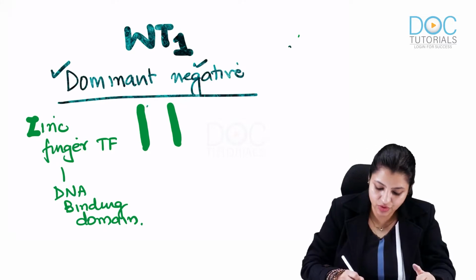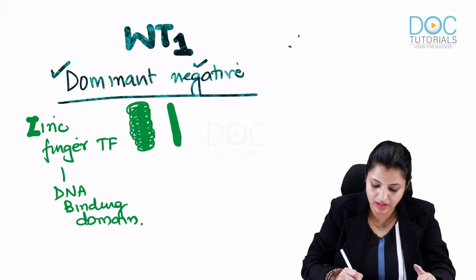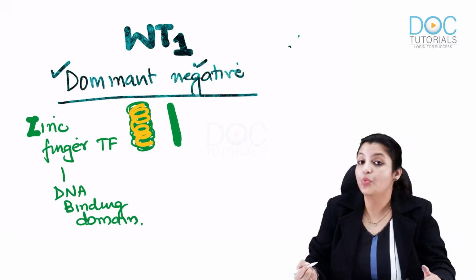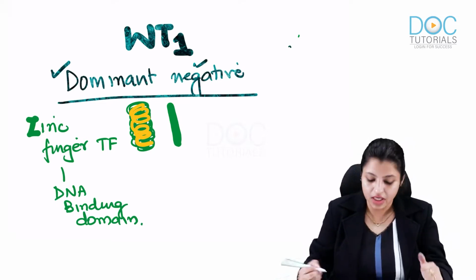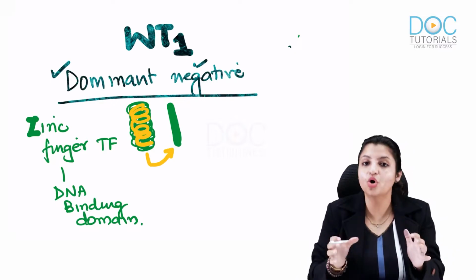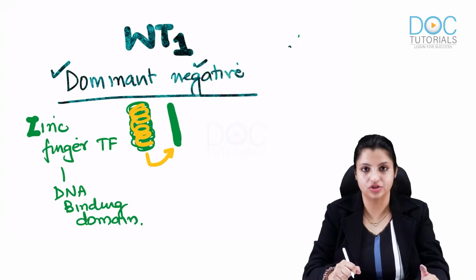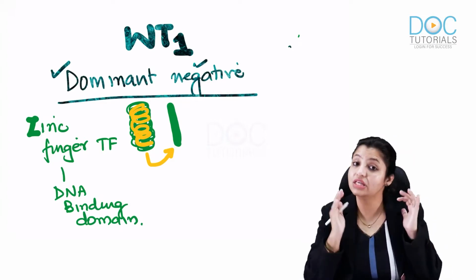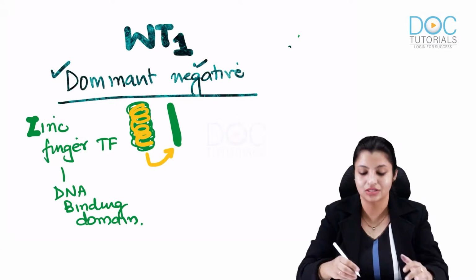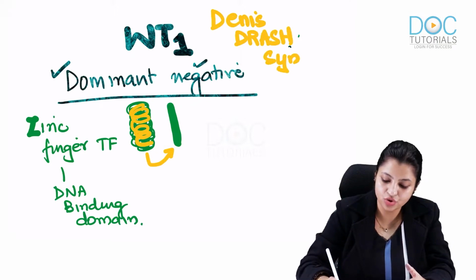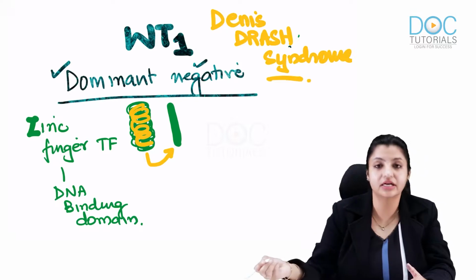Whenever it gets mutated, this WT1 allele gets abnormal. If you look at this allele, it has become abnormal. When this allele becomes abnormal, it will not let the normal allele function well. So it will not let the normal allele also function well. That's the mutation which they have recently described in this syndrome called Denys-Drash syndrome. So that's a recent update, and you should all know this. So this is called Denys-Drash syndrome.